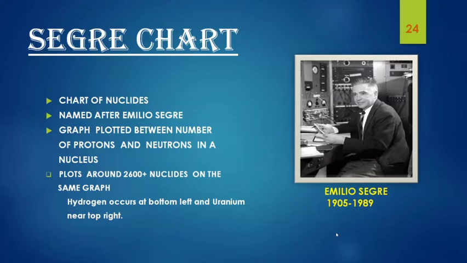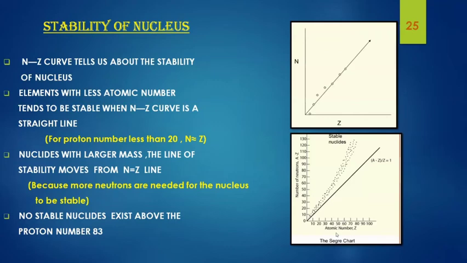We are all familiar with the periodic table, but the periodic table tells us only about the elements instead of their isotopes. So the Segre chart maps the nuclear or radioactive behavior of nuclides. Hydrogen occurs at the bottom left and uranium occurs at the top right. This NZ curve tells us about the stability of the nuclides. That means we can determine the stability of a nuclide by looking at the NZ curve.